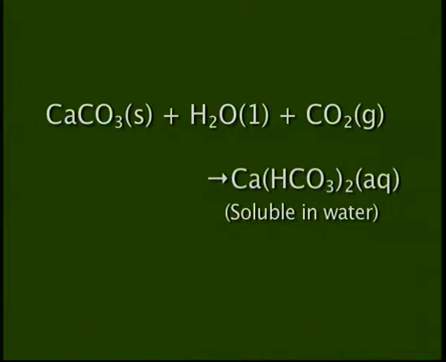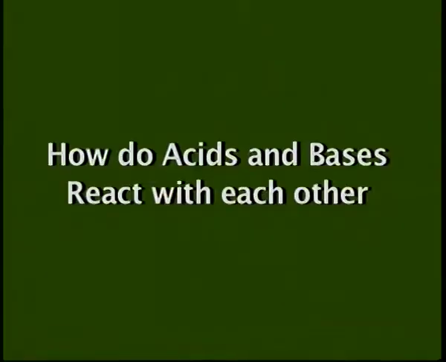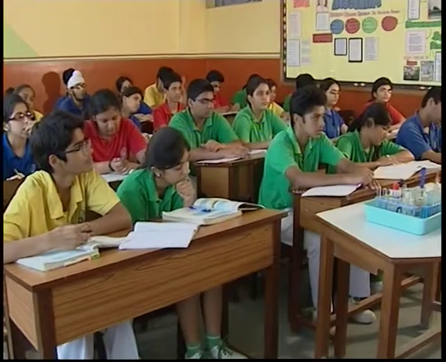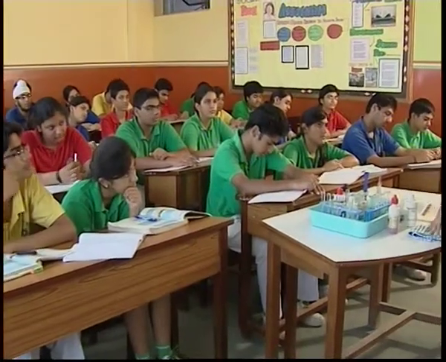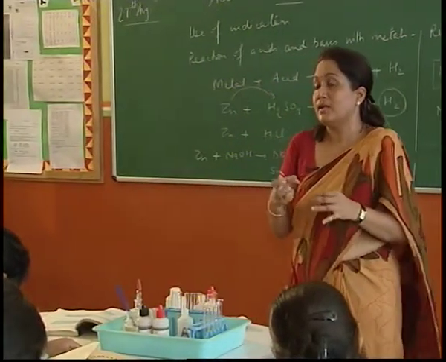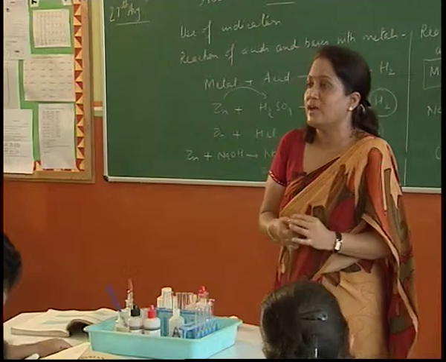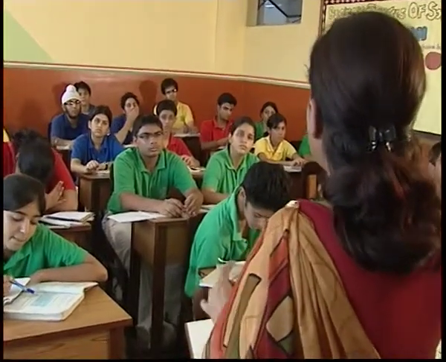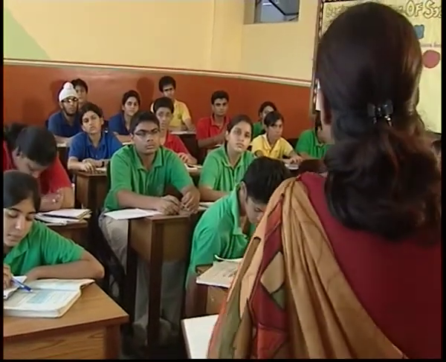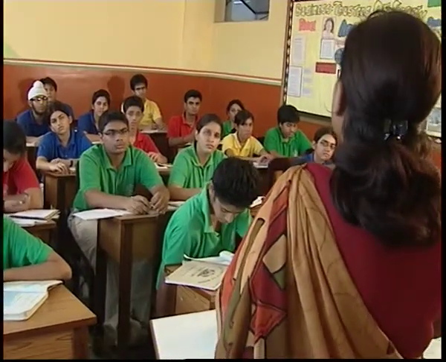Clear? Now we have discussed the reaction of an acid with metals, and the reaction of metal carbonate with acid. But if an acid reacts with a base, what happens? You know, an acid is an acid. We are going to discuss the chemical nature of acid on the basis of the ions which are present. An acid consists of hydrogen ions and a base consists of hydroxyl ions.